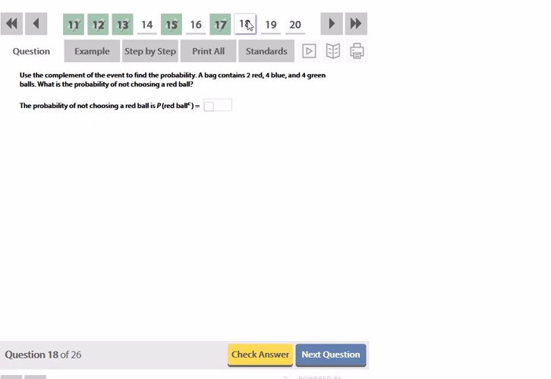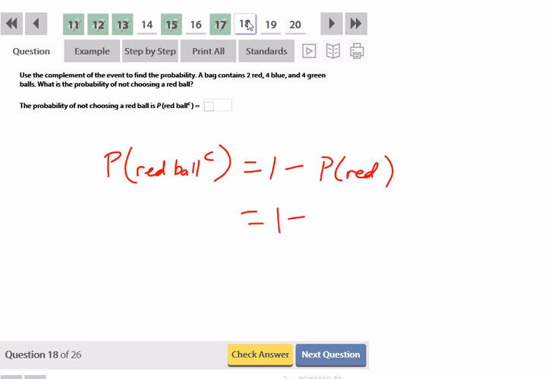Using the complement, use the complement to find the probability. A bag contains 2 red, 4 blue, and 4 green balls. What's the probability of not choosing a red ball? So probability of red ball complement is equal to 1 minus probability of red. So that's going to be 1 minus, well, there's 2 red balls out of 10 balls in total, so that's going to be 1 minus 1/5, which is 4 over 5. 2 over 10 reduces to 1 over 5.